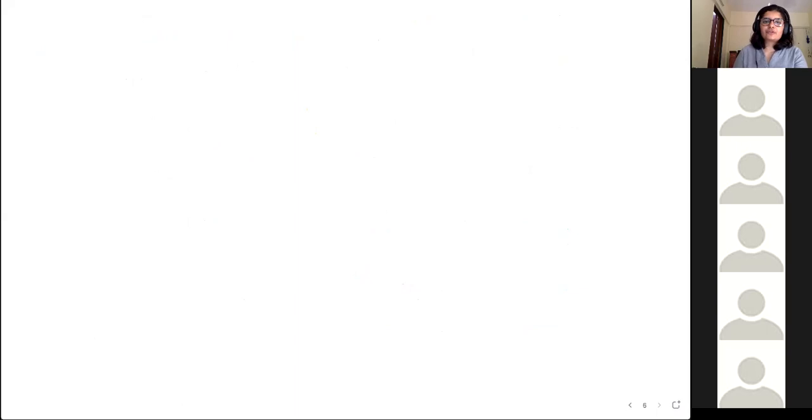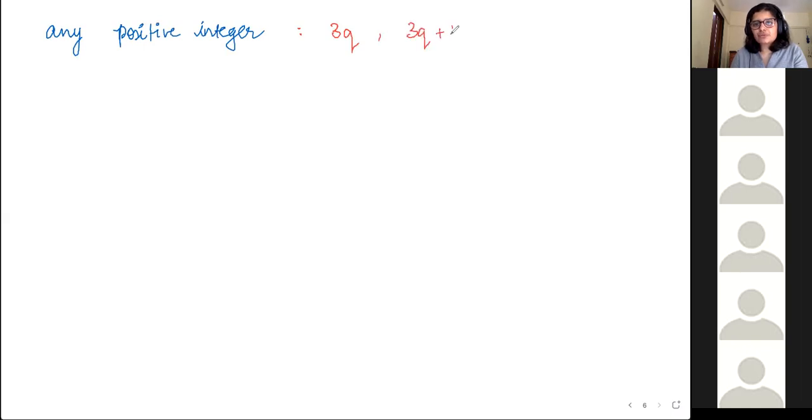Yes, ma'am. Okay. So the question is, prove that any positive integer, so any integer, I'll write the question in red, okay, is of the form 3q or 3q plus 1 or 3q plus 2. Okay.